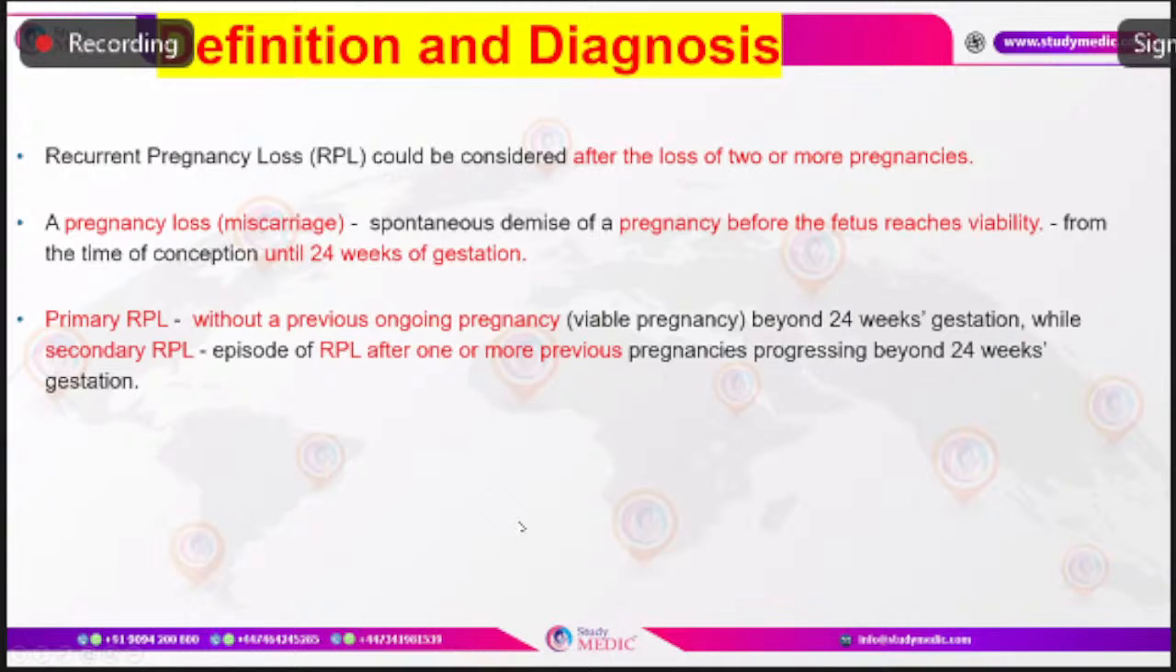Now, it can be classified into primary recurrent pregnancy loss or secondary RPL. Primary RPL means without any previous ongoing viable pregnancy beyond 24 weeks of gestation, while secondary RPL means there was a viable pregnancy. It may or may not have been a live birth, but definitely it was a viable pregnancy which progressed beyond 24 weeks of gestation, and then an episode of RPL after 1 or more previous pregnancies. Recurrent pregnancy loss for S3 is based on 2 or more pregnancy losses.